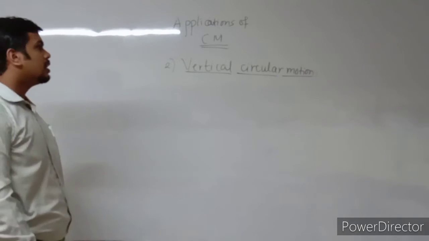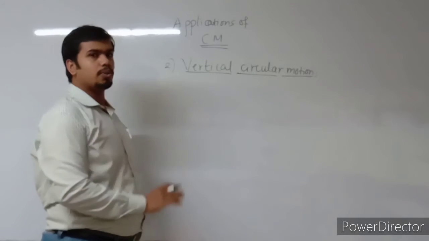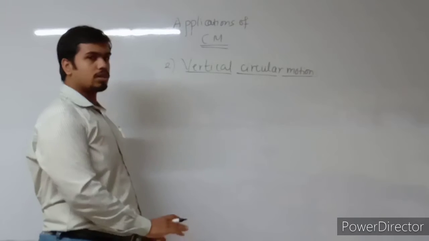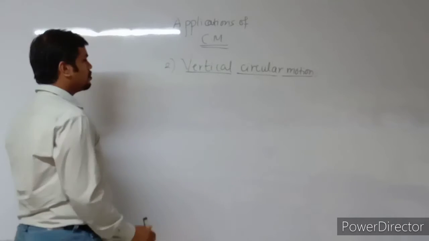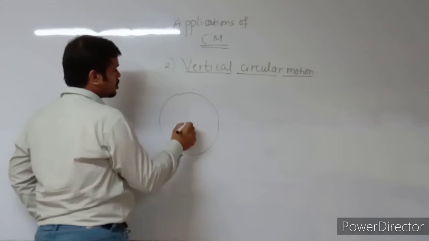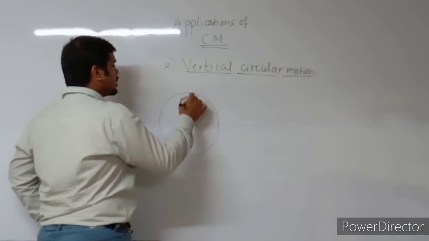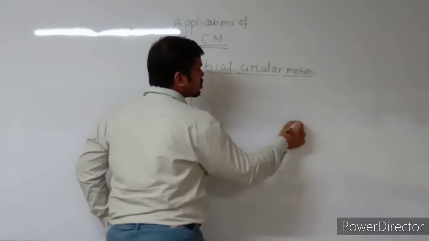Okay. Now see, this is not at all a point of confusion, or difficult. Just understand the difference, that is very important. We will consider two cases. One is vertical circular motion, of course. Let us say a particle is here, this one is particle P, and a horizontal circular motion.